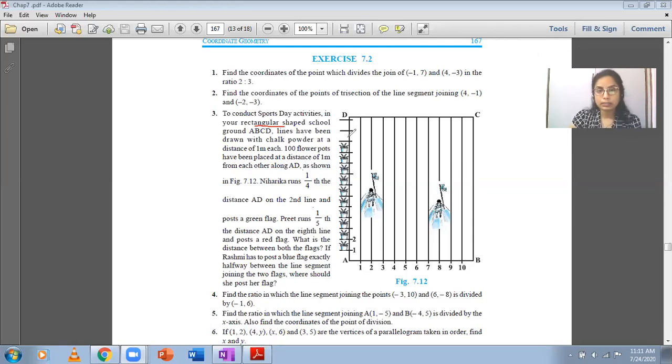So this is the ground ABCD. It is rectangular in shape, and lines have been drawn with chalk powder. This is what they're saying: the lines have been drawn with chalk powder at a distance of 1 meter each.